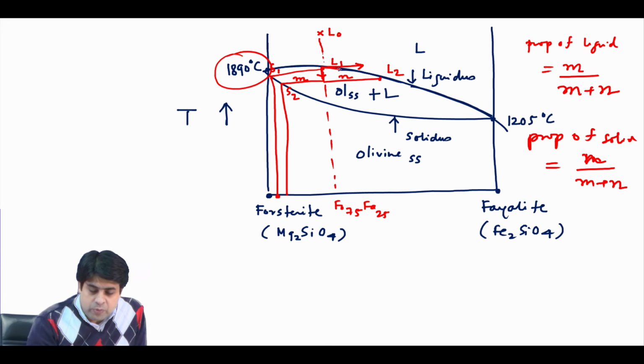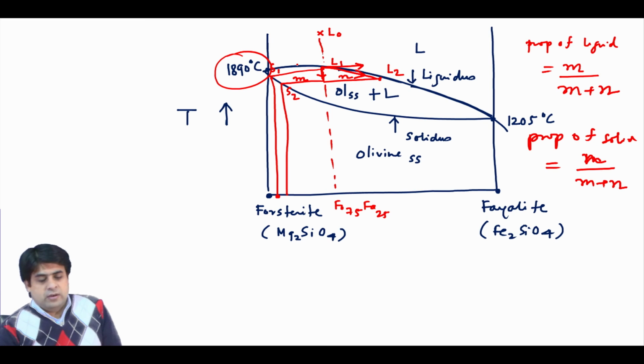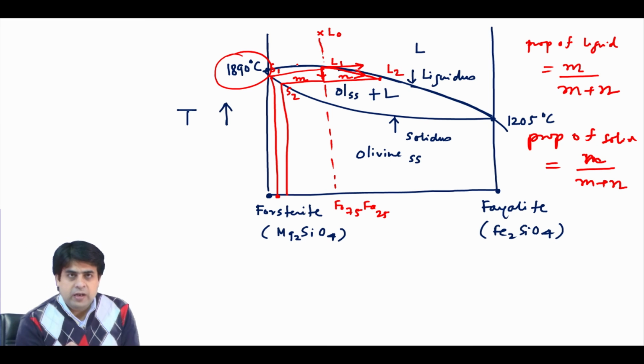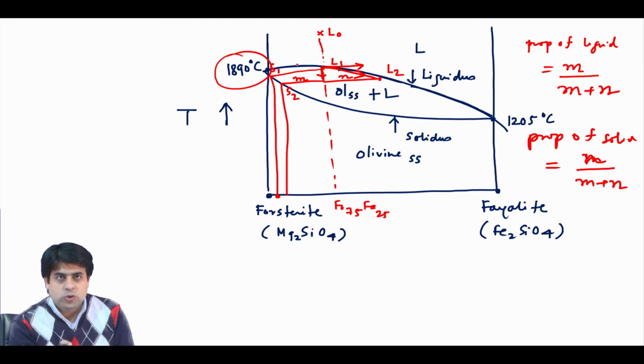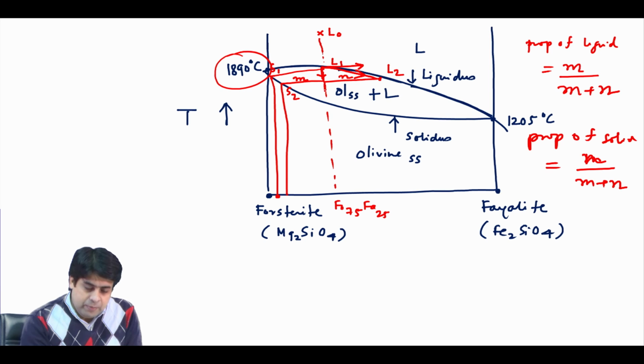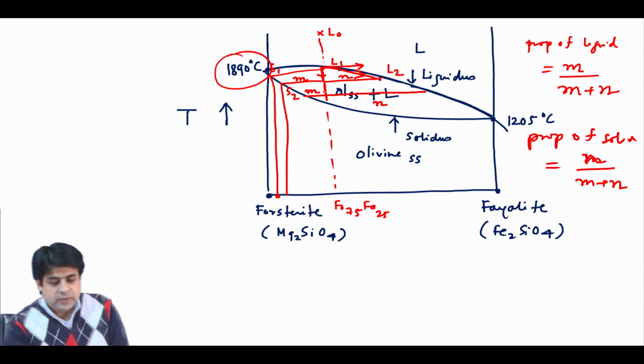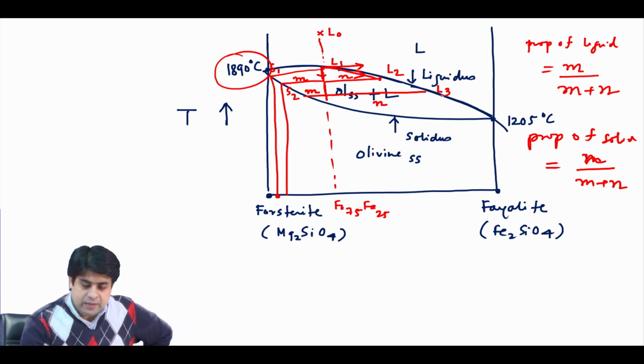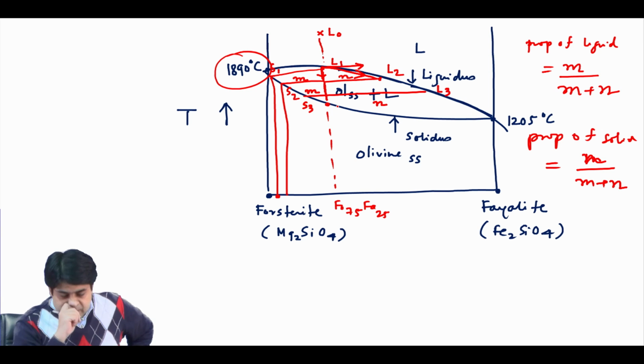Your liquid composition will move along the liquidus curve, okay. And from the lever rule you can calculate the proportion of solid and liquid. As you further decrease the temperature, you increase the amount of solid and decrease the amount of liquid, and so this is your L3 and this is your S3.